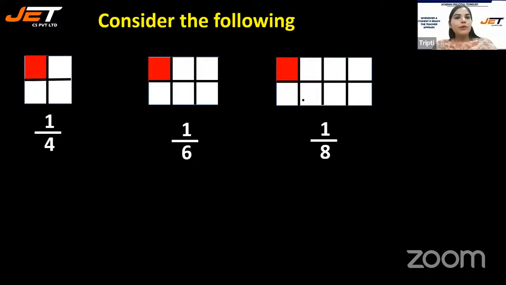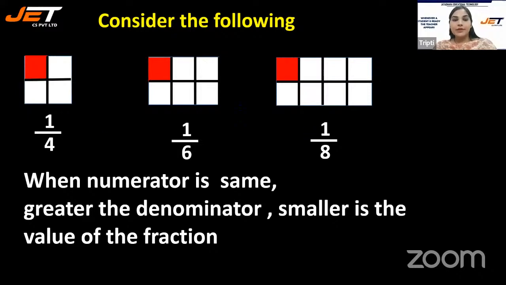Now 1 by 4, 1 by 6, and 1 by 8. What is here that I can see? All the numerators are the same. So when the numerator is the same, greater the denominator, smaller is the value of the fraction. So here it's different when the numerators are the same, like 1 by 4, 1 by 6, 1 by 8.